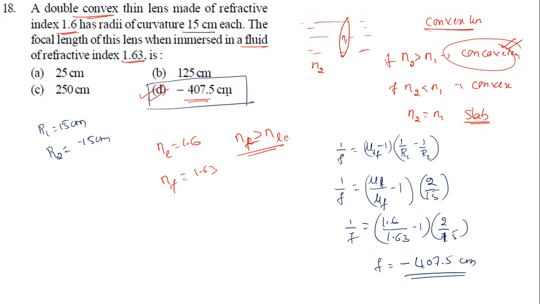This is one way of solving. You can remember this technique, it is easy. Whenever you immerse any lens, convex or concave, in a medium having higher refractive index, it will reverse its behavior. If it is converging, it will become diverging. If it is diverging, it becomes converging. If the medium's refractive index is less than that of the lens, it remains the same, no change in behavior. If it is equal, then it is like a slab, with no bending, no converging, no diverging. It becomes a normal medium and the light ray will go as it is. That's question number 18.